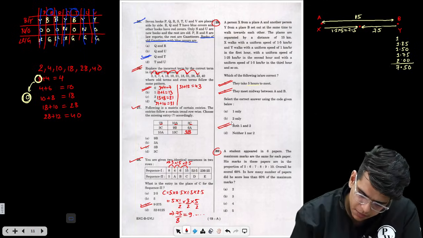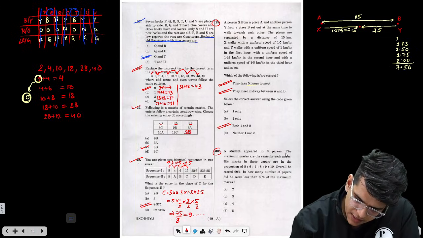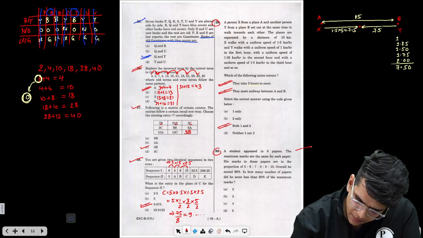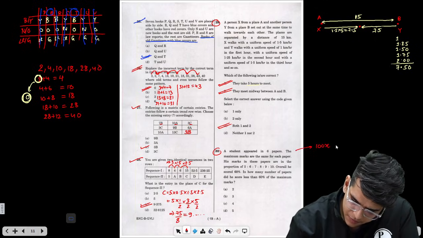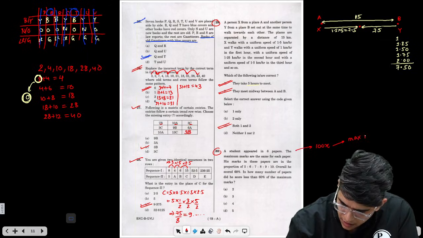Let's see. Question number 30. A student appeared in 6 papers. The maximum marks are the same for each paper. Let it be 100x max marks in each paper.